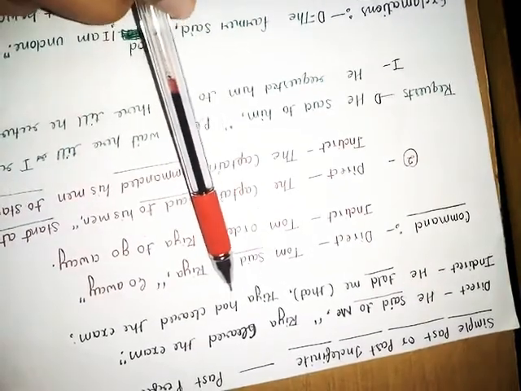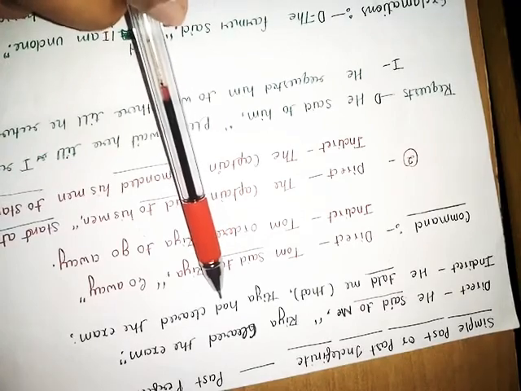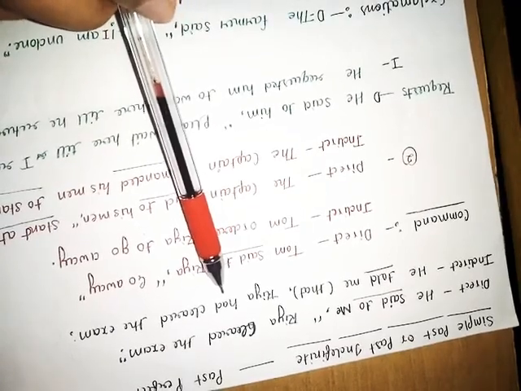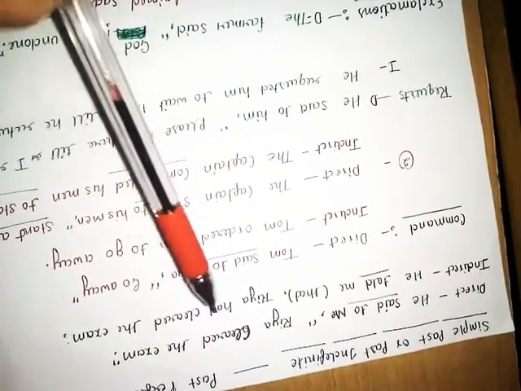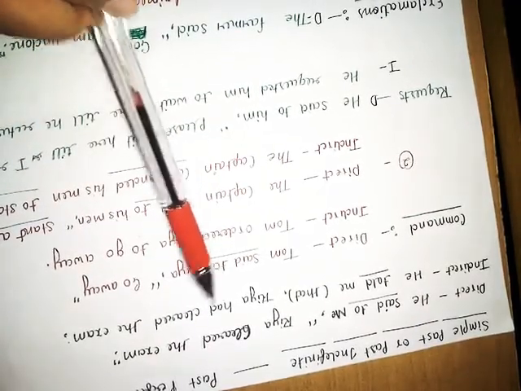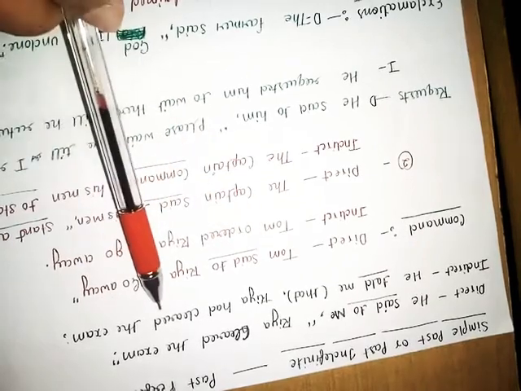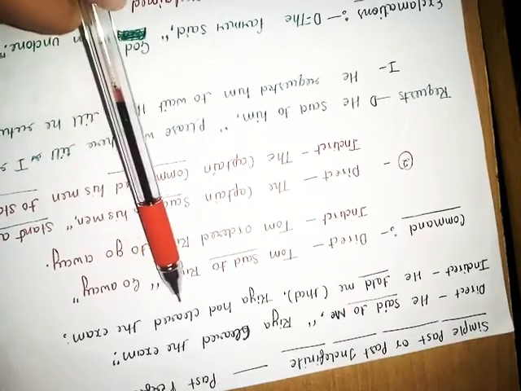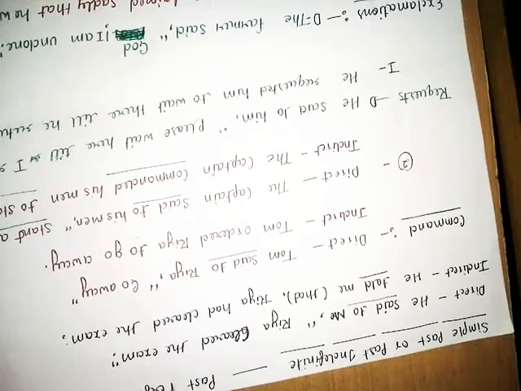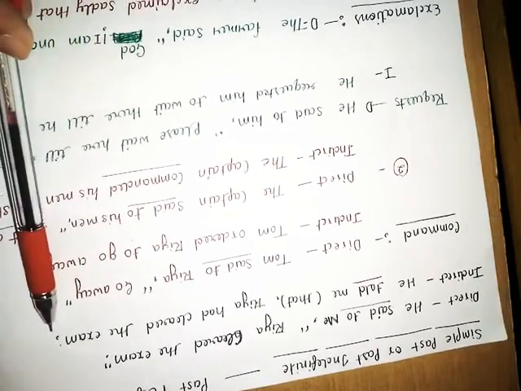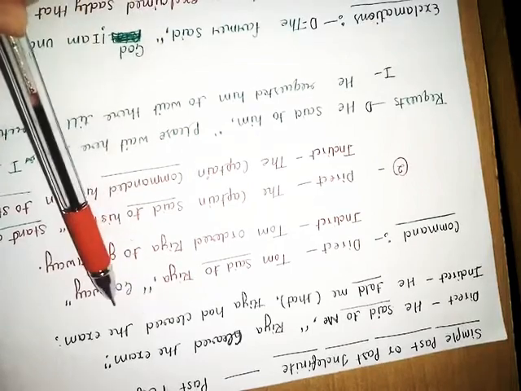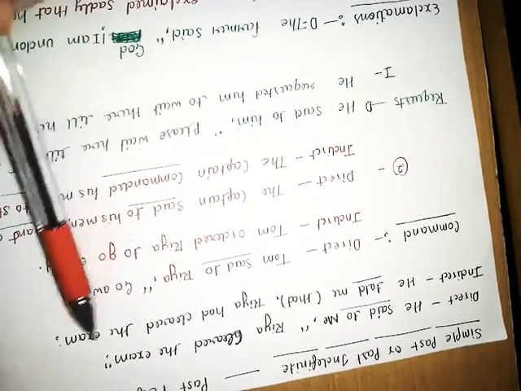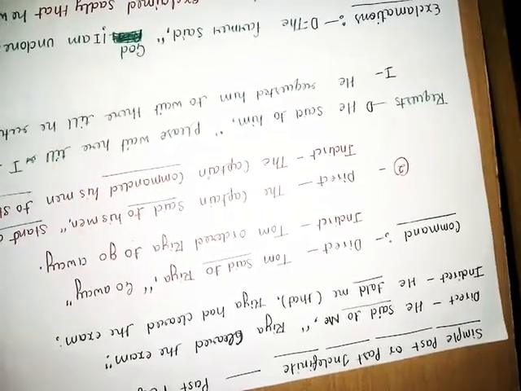Ria had. We are using had because this is a tense of past perfect, and for the identification of past perfect we have to use the helping verb had, and we have to use the third form of the main verb. The rest of the part remains the same. So we have changed simple past into past perfect while converting direct to indirect sentence.